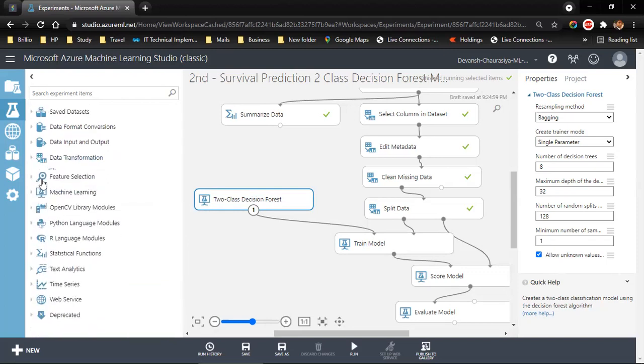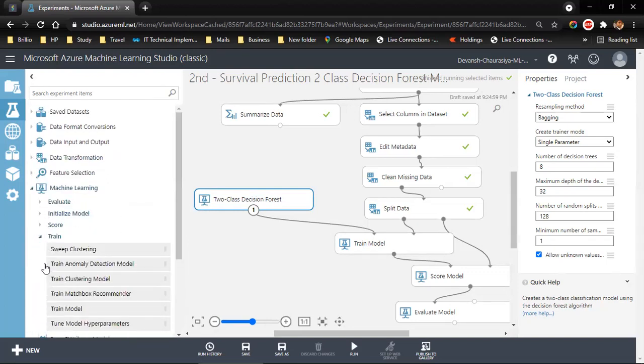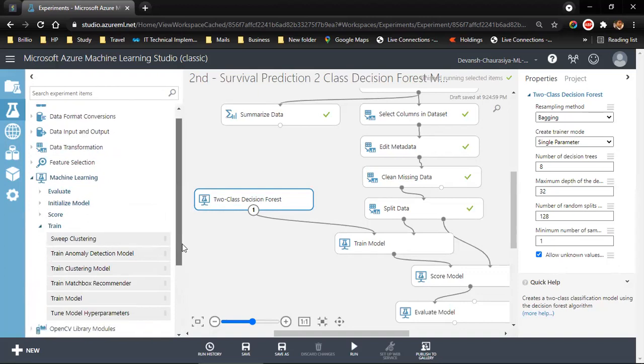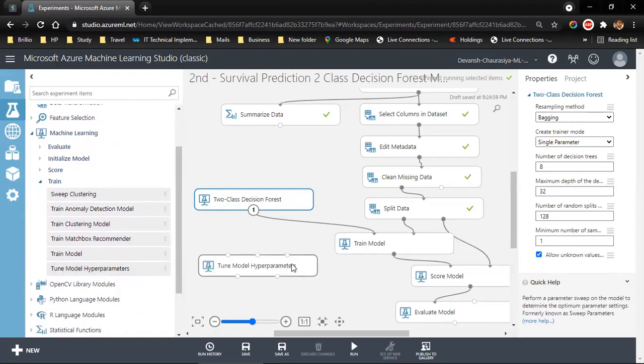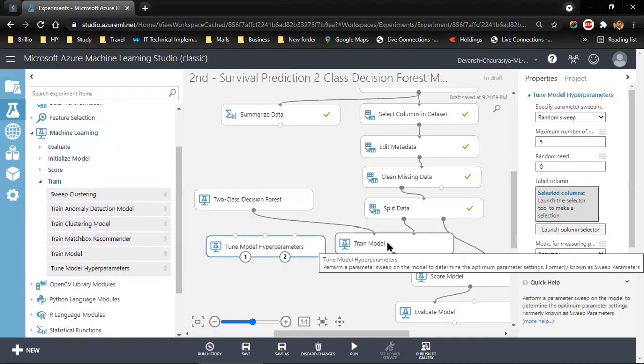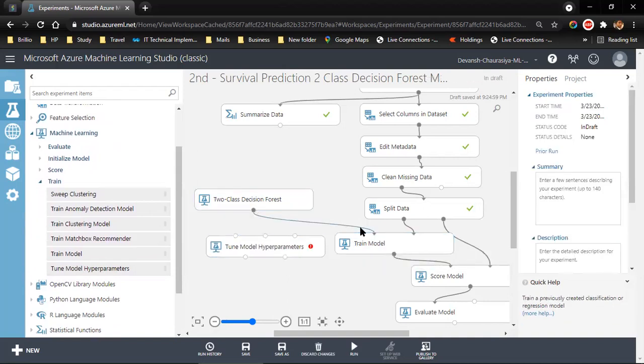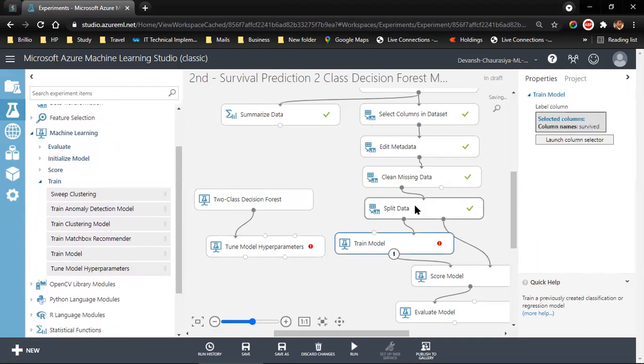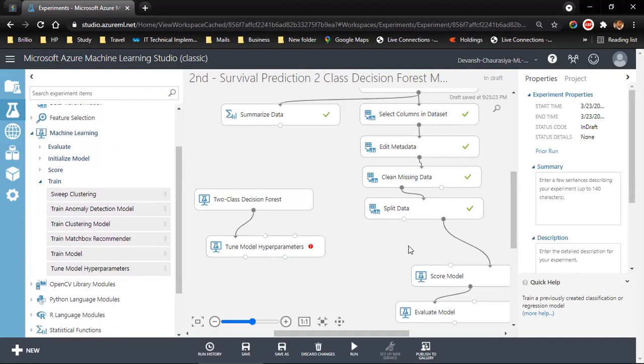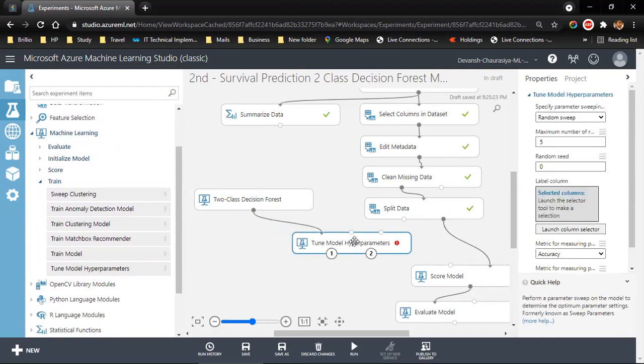And that will be under machine learning. Under train, we are already in train model hyperparameter. What I have to do is delete this and connect it to here. And let me remove this for ease of understanding. I selected that and I deleted it.